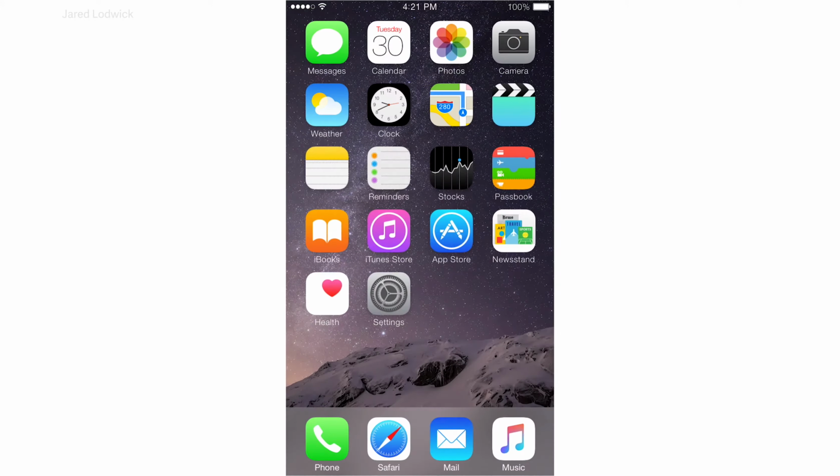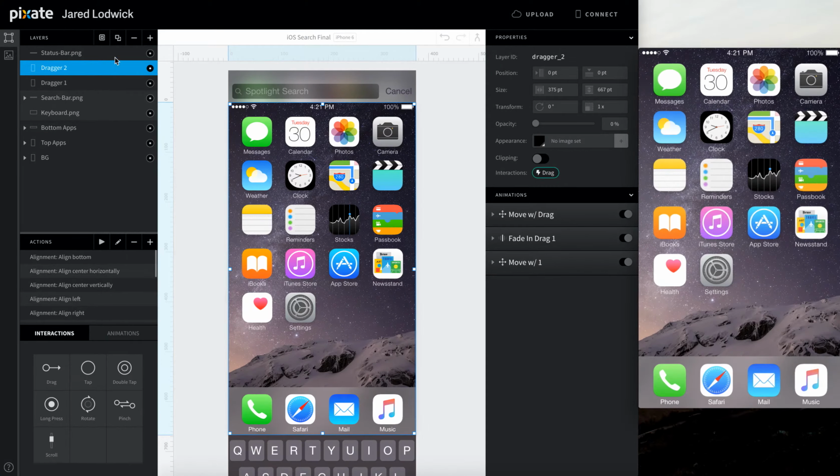So let's get started. What we had set in the first one is that we have these two layers, these two draggers, and they are what sets off our animations and our movements. We have this top one, which works as a scrim.